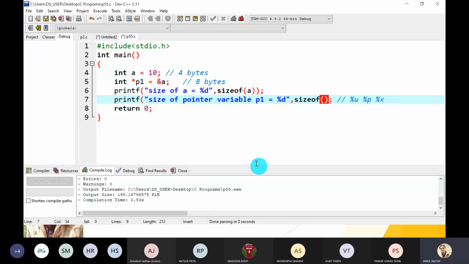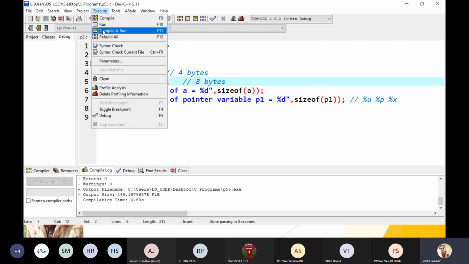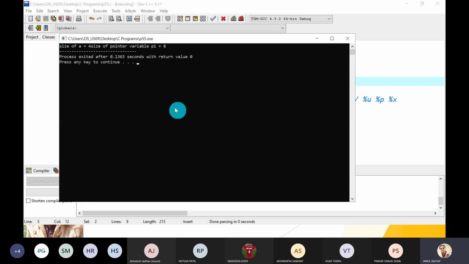Either write the name of the P1 pointer type of variable, or there is another way: write int pointer. It also gives you how many bytes are required to store the P1 pointer variable on the RAM. So guys, compile and run and check.